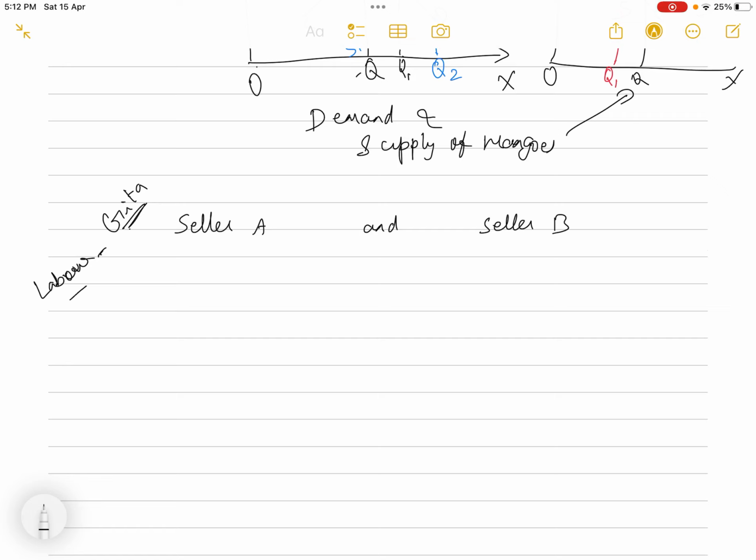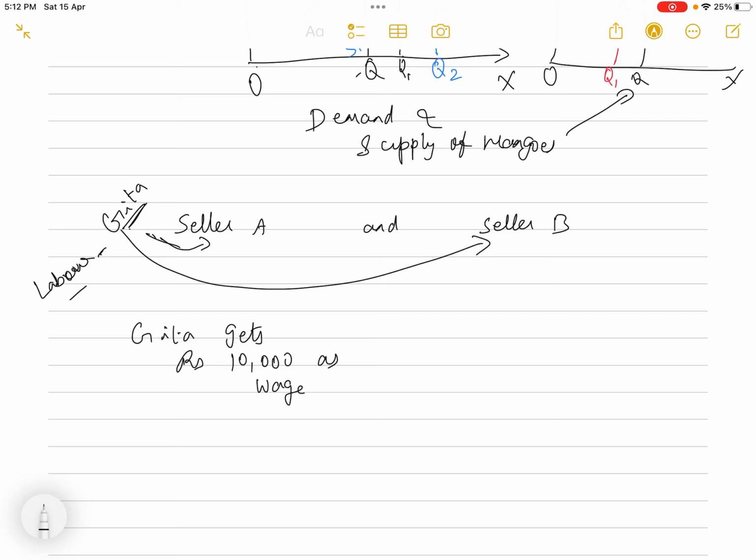Let us name the labor as Geeta. Any factor for that matter, land, labor, capital, we are taking the factor labor. So this Geeta, she can work with seller A or she can work with seller B.